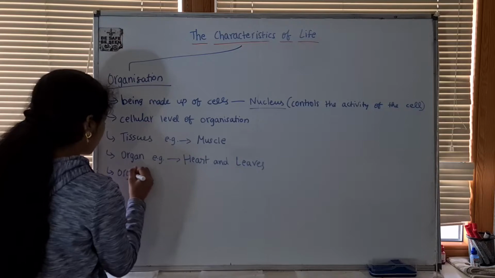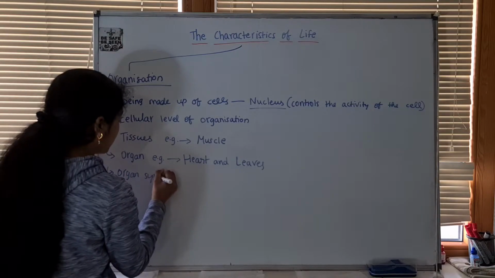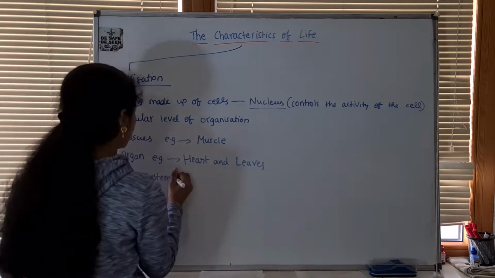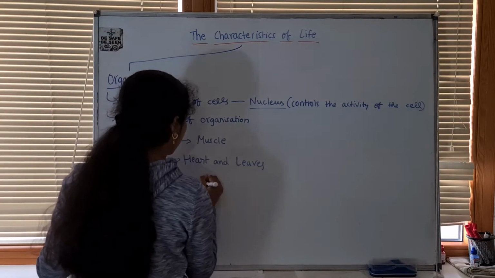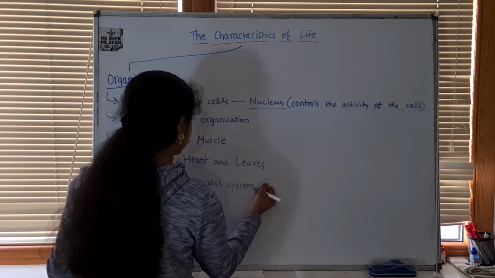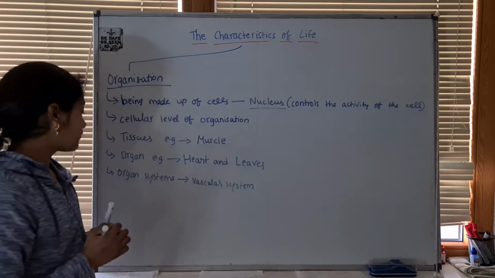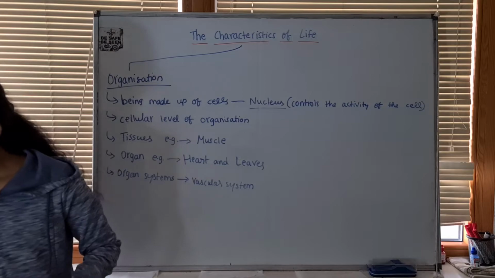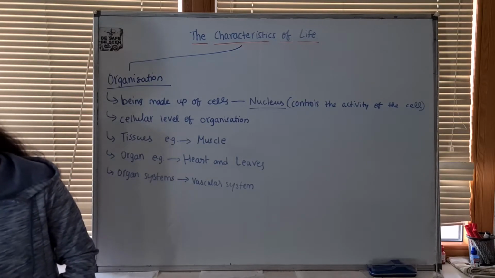Organ systems, like the vascular system in plants and the circulatory system in animals. These are a few examples of organ systems. Now, let's see what the book says.